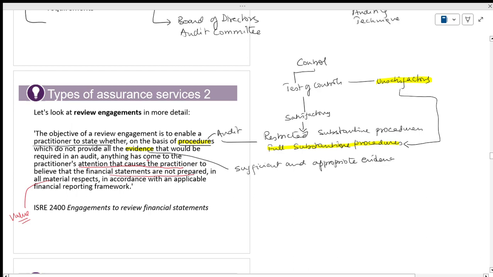See, what is a review engagement? Review engagement is nothing but you are doing procedures for the things which do not have evidence, and if something comes to your knowledge that something is wrong in material aspects, and most importantly, that it has not been prepared as per IAS, IFRS and national laws.